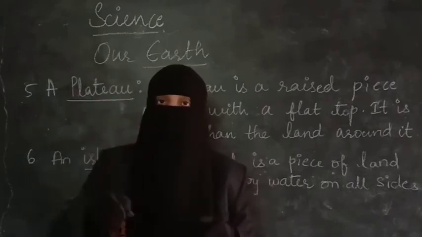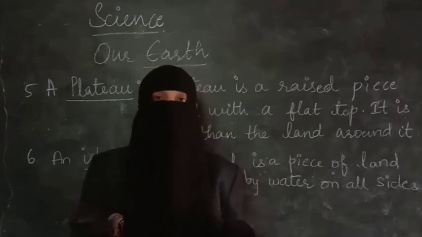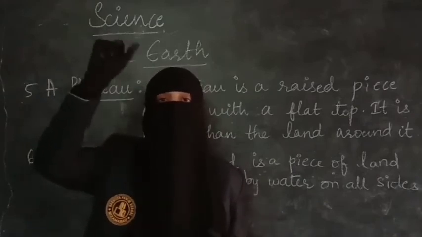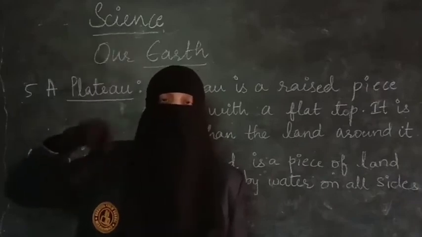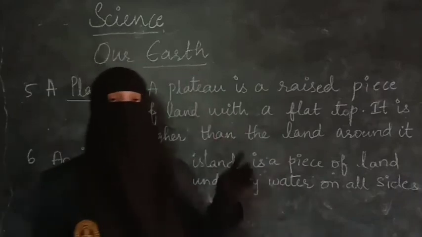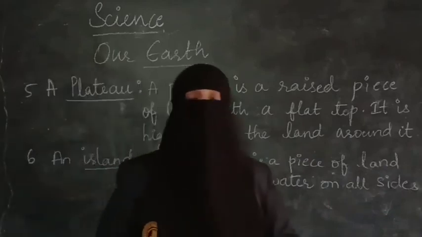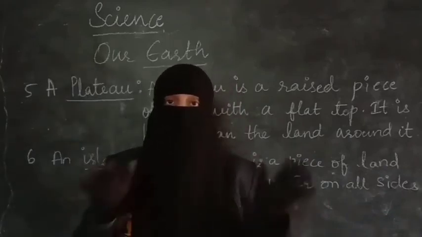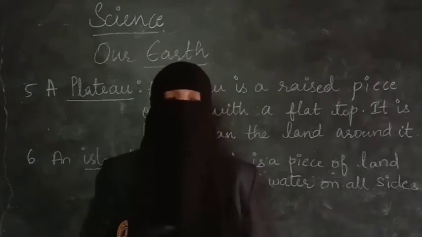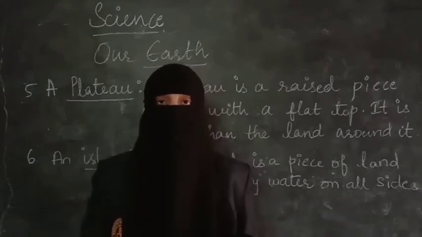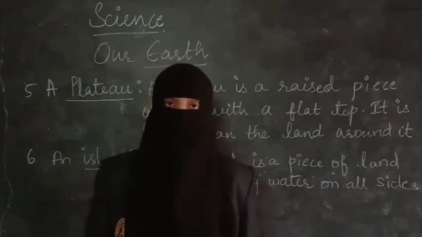If you see a hilly place, what happens? The top of the hill will have a cliff, it is pointed. Whereas the top of the plateau is flat, and it is higher than the land around it. The land which is present around it is very low compared to the plateau.